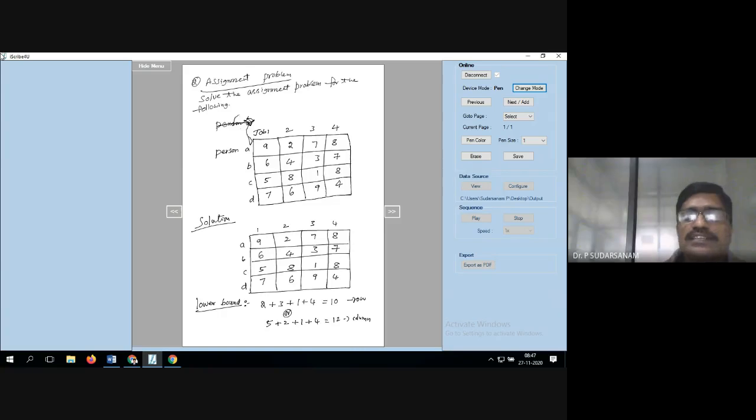So you can solve this problem both ways. One is called row wise, one is called column wise. Whichever one you want, you can go ahead. I'll be going with the row wise. Are you getting what I'm saying?